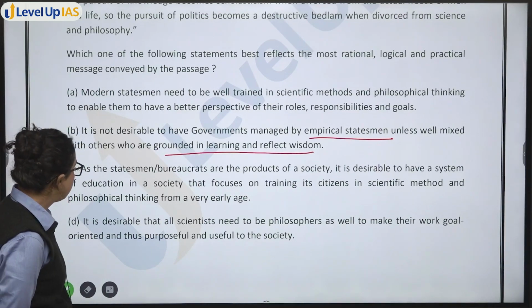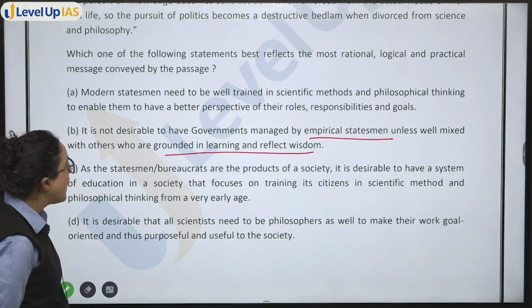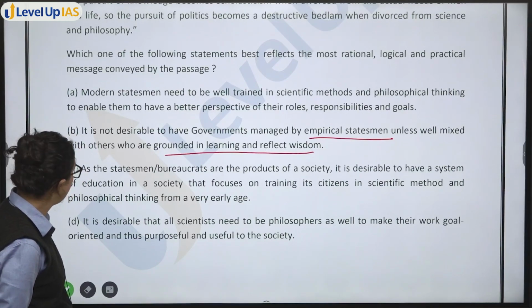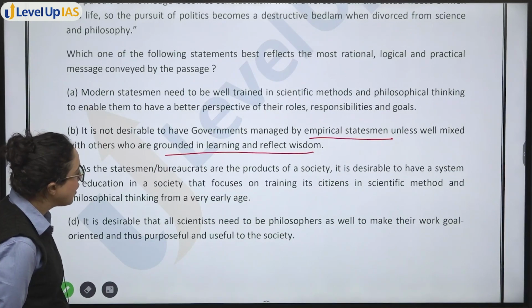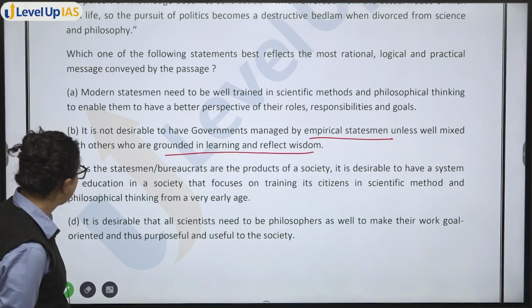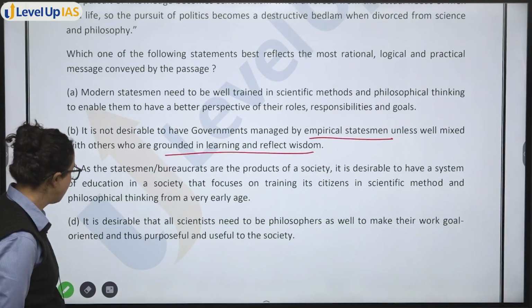Next we have, it is desirable that all scientists need to be philosophers as well to make their work goal oriented and thus purposeful and useful to the society.